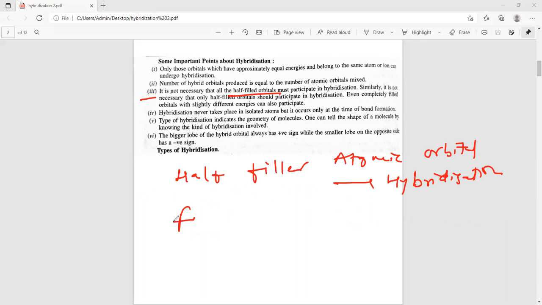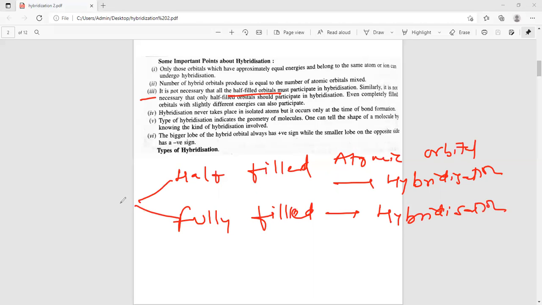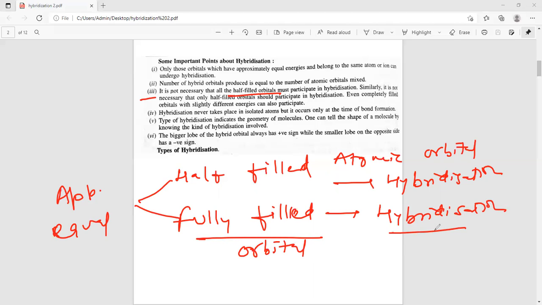Sometimes fully filled orbitals can also take part in hybridization, but the condition is that they have approximately equal energy. That is the third condition of hybridization.